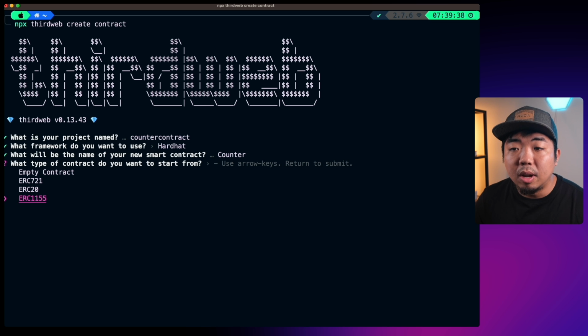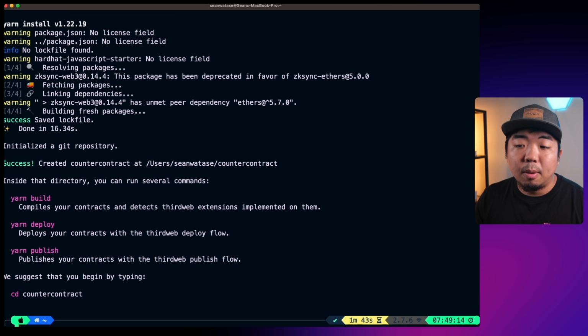This will give you the base contracts for those standardized tokens, and then you can build from there, or you can just deploy the base contracts, but we also give you the ability to customize the contracts as well. But we're not going to be doing any of that in this video. We're going to actually just create an empty contract, and we're going to create our new smart contract from scratch. Once that's done, we'll change into our counter contract folder.